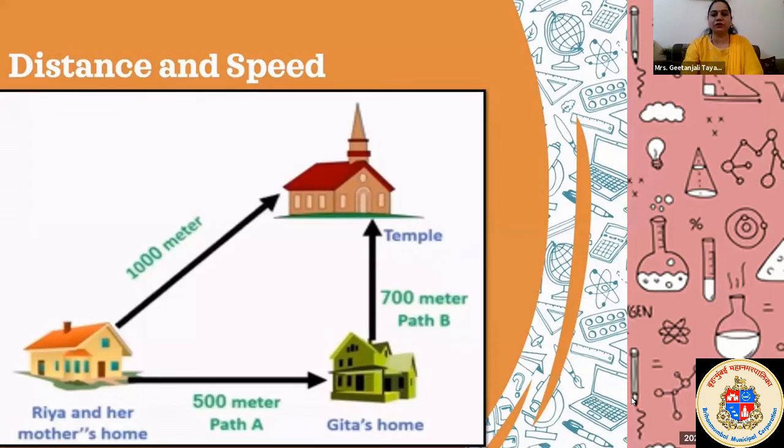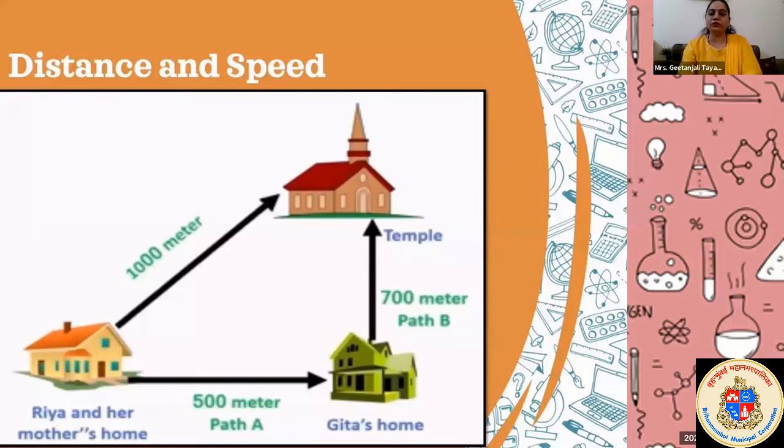Distance upon time. Approximately 9 is the answer, and the magnitude is meter per second. Okay, so the speed of Riya's mother is 9 meter per second.